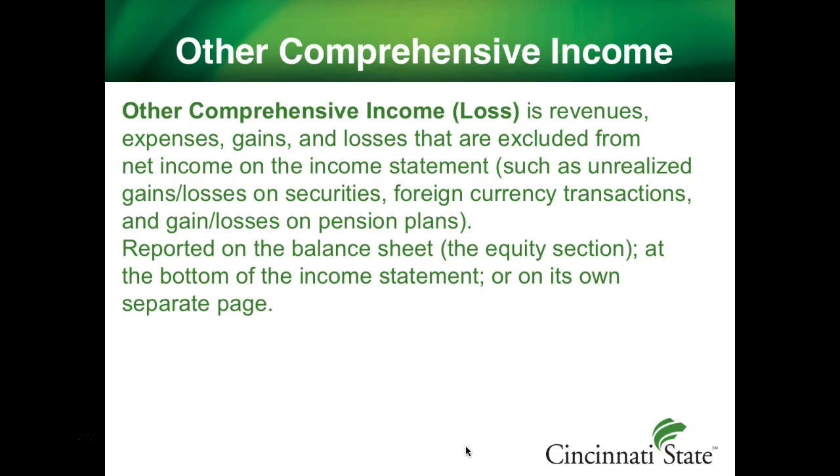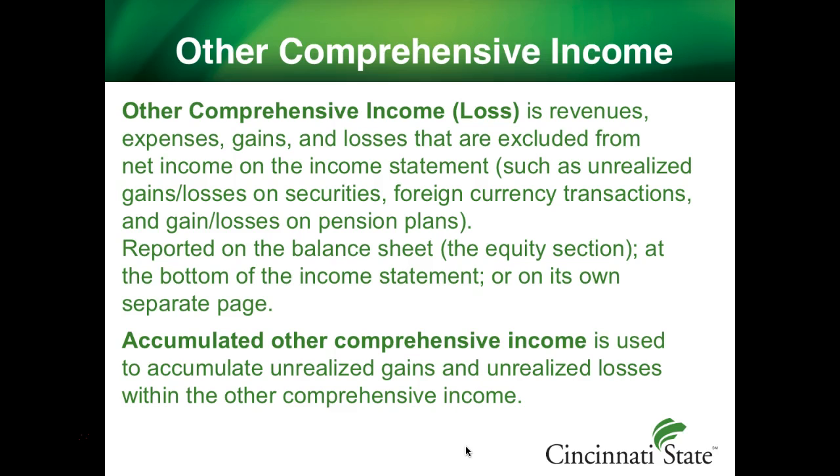Other comprehensive income or loss are revenues, gains, expenses, and losses that are excluded from the income statement. Examples include unrealized gains or losses on securities, foreign currency transactions, and gains or losses on pension plans. Other comprehensive income can be reported either on the balance sheet in its equity section, at the bottom of the income statement, or on its own separate page. Accumulated other comprehensive income is used to accumulate unrealized gains and unrealized losses within the other comprehensive income.